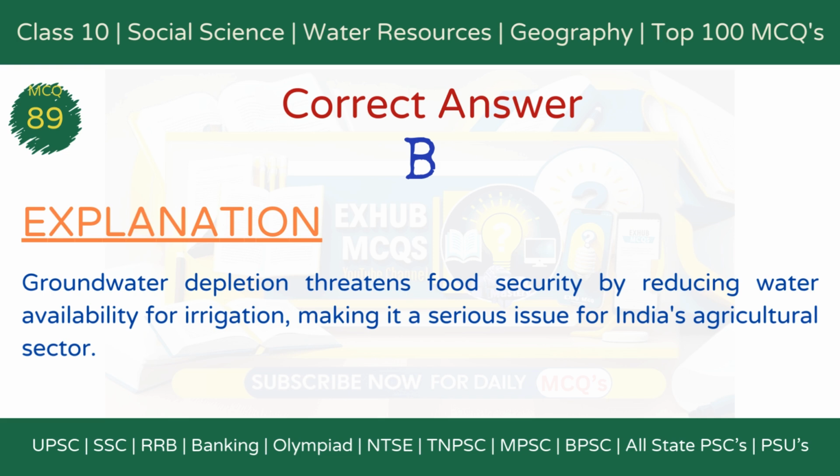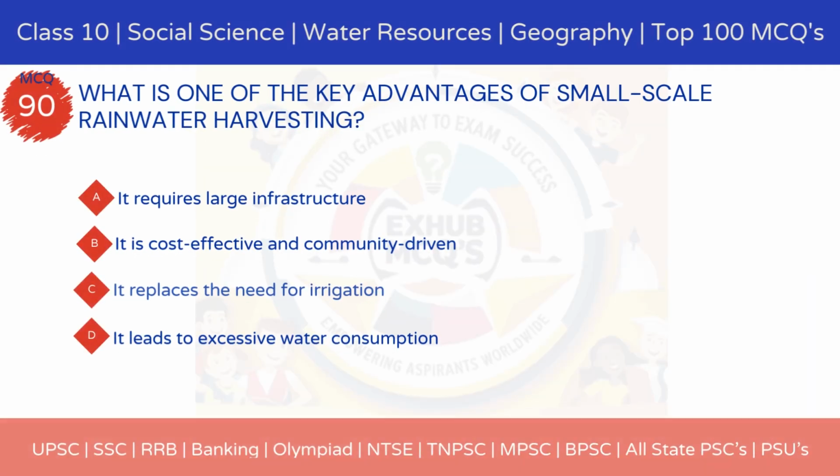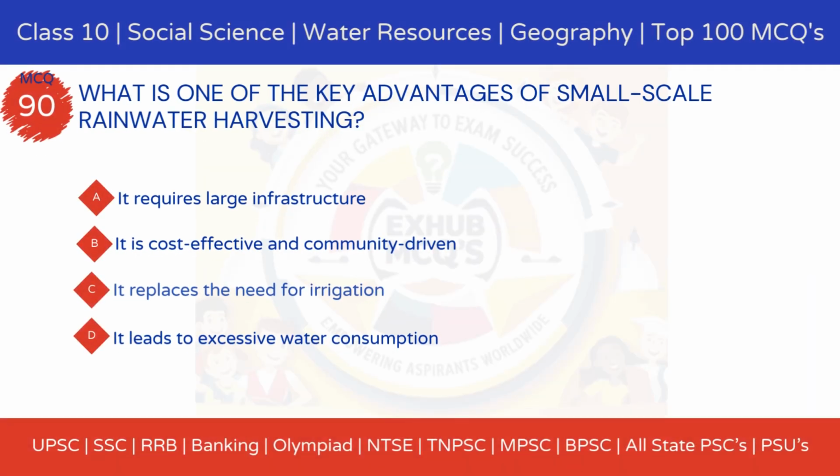What is one of the key advantages of small-scale rainwater harvesting? Option A, it requires large infrastructure. Option B, it is cost-effective and community-driven. Option C, it replaces the need for irrigation. Option D, it leads to excessive water consumption.